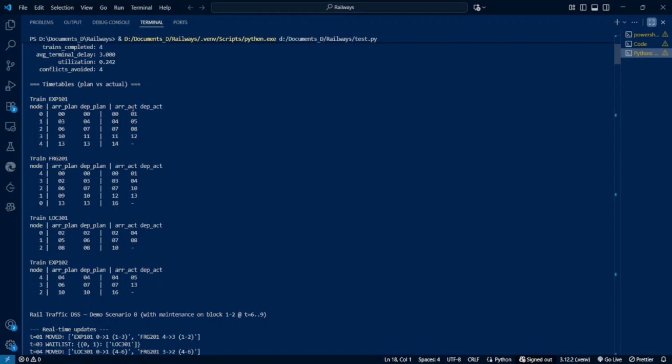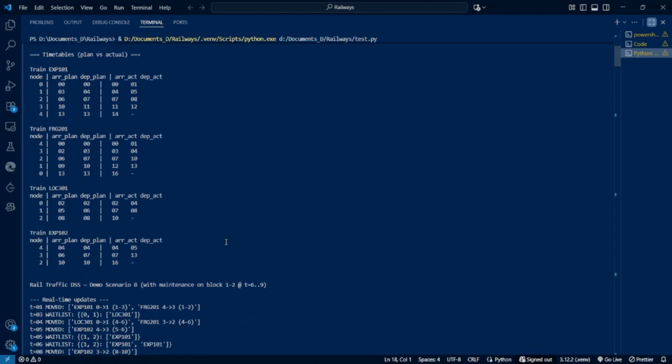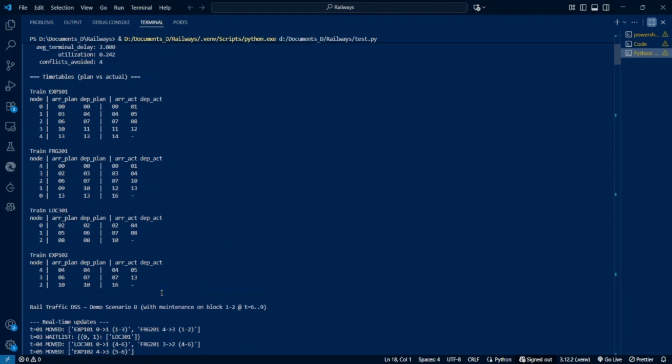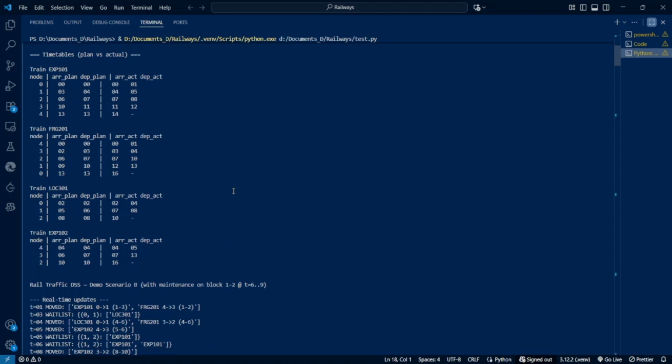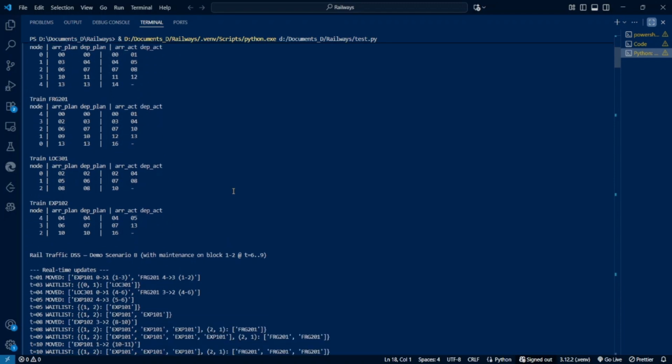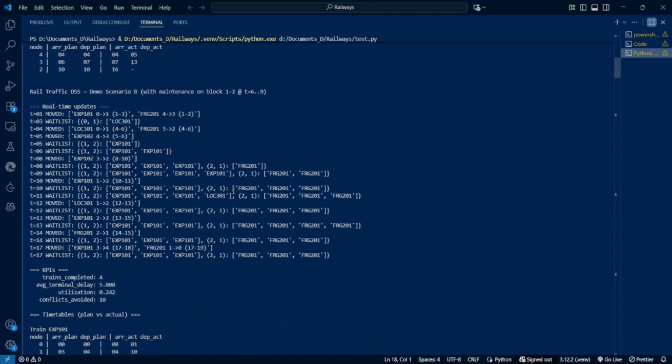Next, for the actual arrival, we can see Express 101 was delayed by 1 minute, and departure was done only 1 minute after, that is 0708. But for Freight 201, we can see it was supposed to depart 1 minute later, but it departed 3 minutes later because we delayed it for Express 101 to pass. That is how our system works. And like this, there are 4 conflicts in this scenario. If you see the output very clearly, you can understand. And this was the first scenario.